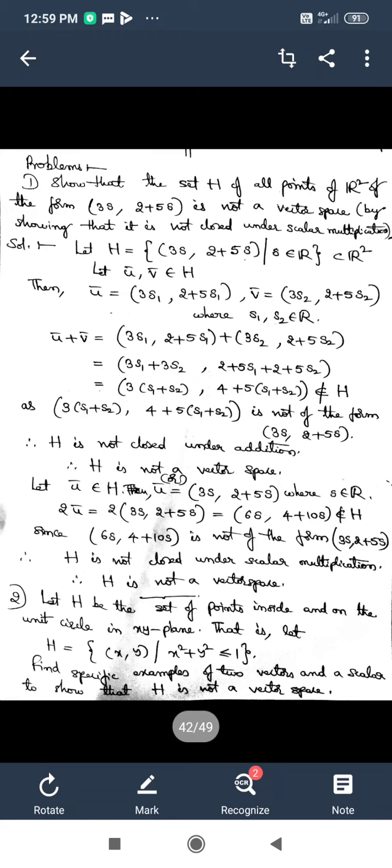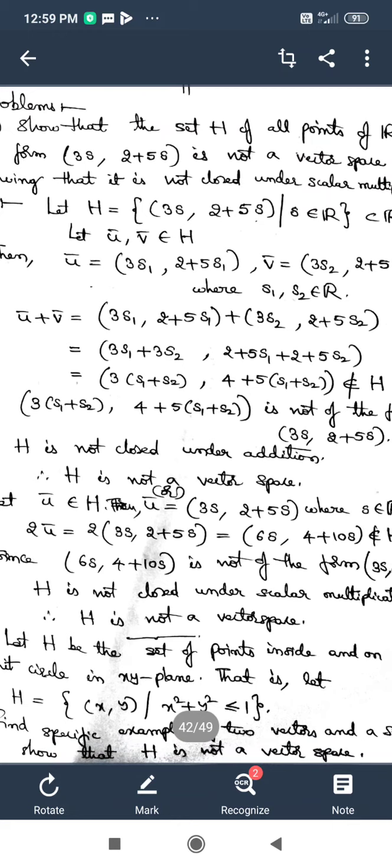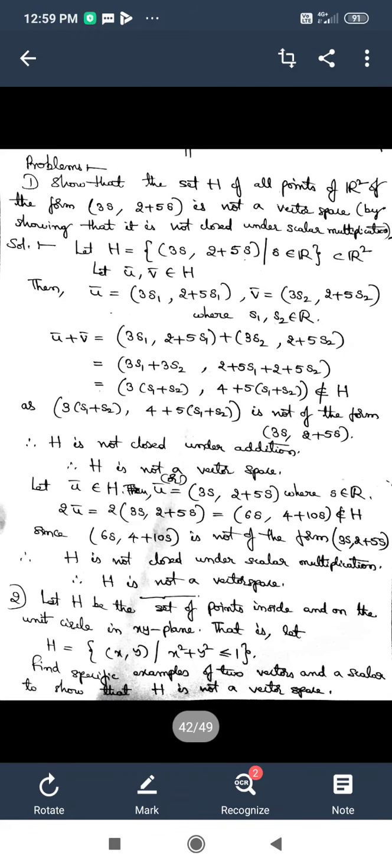So this H, which is the subset of R2, and in which every element is of the form (3s, 2 plus 5s) such that s belongs to R, is not a vector space with respect to addition and multiplication defined in ordered pairs or in R2. So that is the first problem. We have completed it. Practice it on your own.